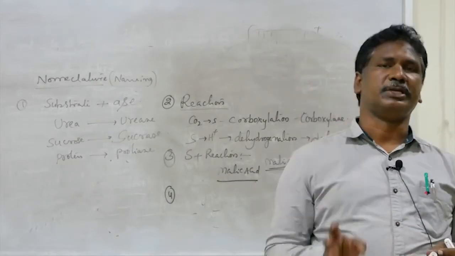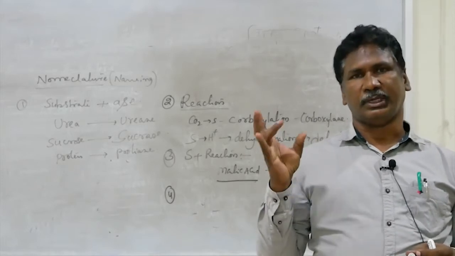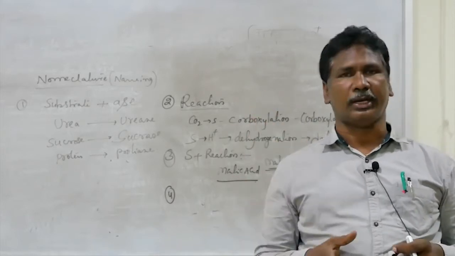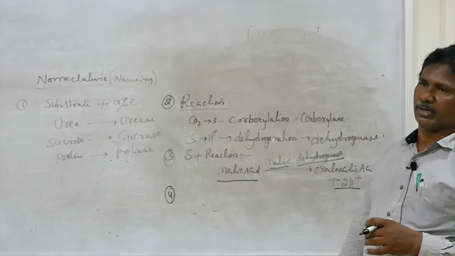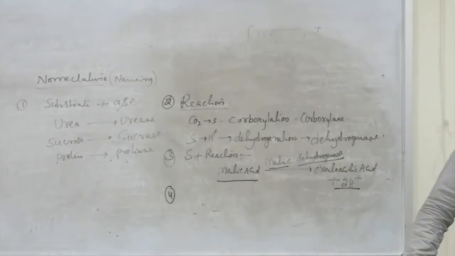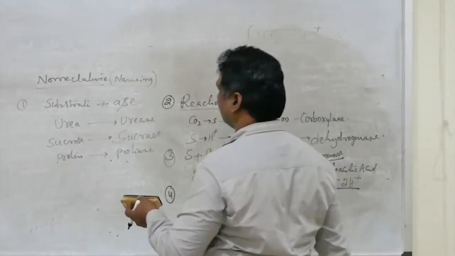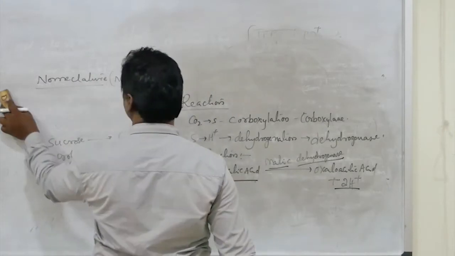And the fourth criterion: there are no rules and regulations for some enzymes. Examples are pepsin, trypsin, kinase, enterokinase. Such enzymes do not follow any rules in giving the name of the enzymes.